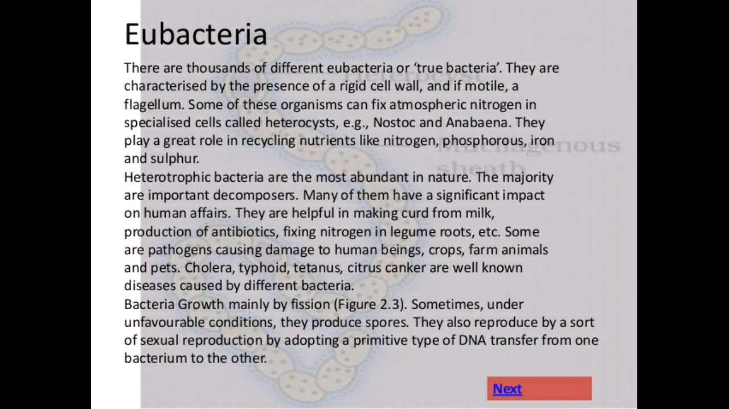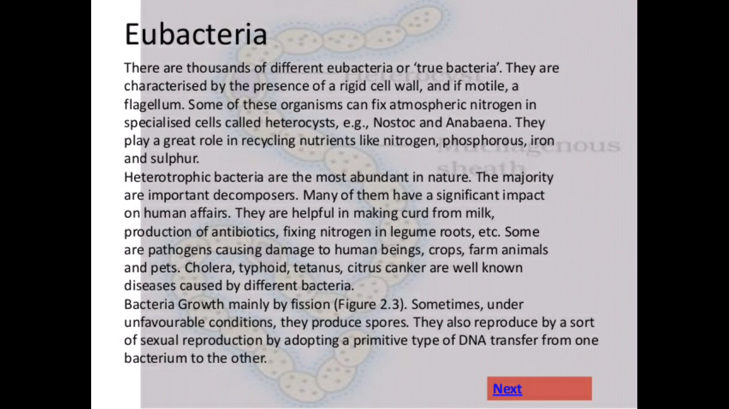Heterotrophic bacteria are the most abundant in nature. The majority are important decomposers. Many of them have a significant impact on human affairs. They are helpful in making curd from milk, production of antibiotics, fixing nitrogen in legume roots, etc. Some are pathogens causing damage to human beings, crops, farm animals, and pets. Cholera, typhoid, tetanus, and citrus canker are well-known diseases caused by different bacteria.